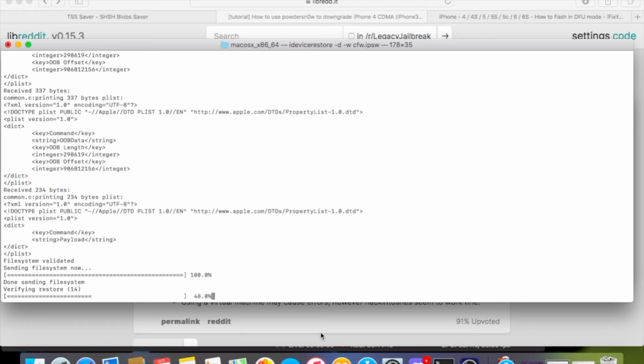I will make a video on how to jailbreak iOS 6.1.3 to iOS 6.1.6 devices, but it's kind of easy. It's everywhere on the internet, so I will also most likely link a video on how you can get it done.